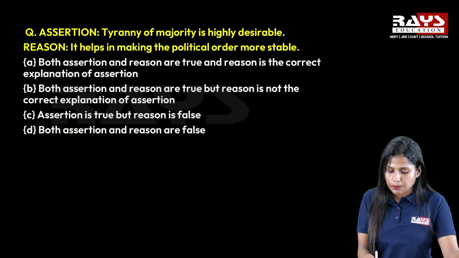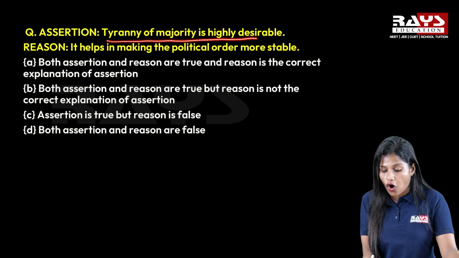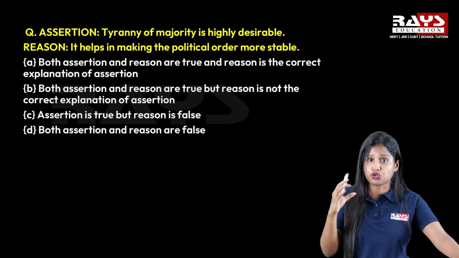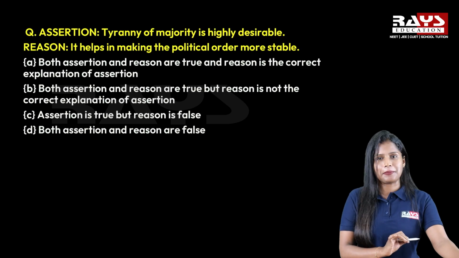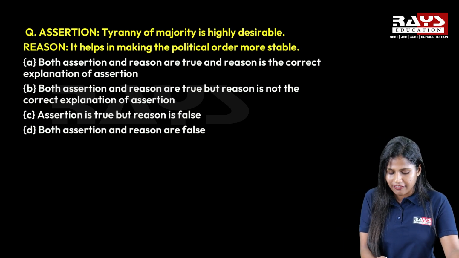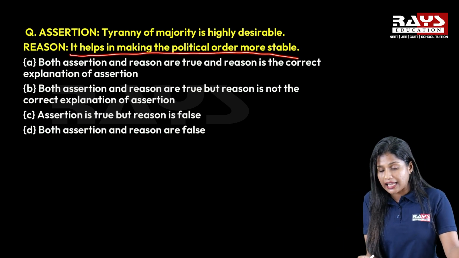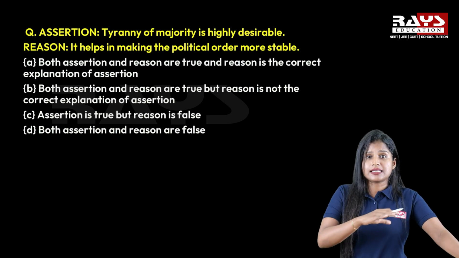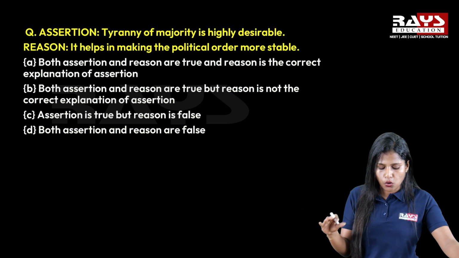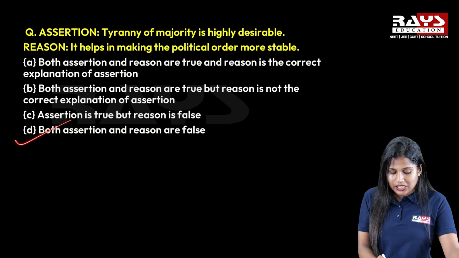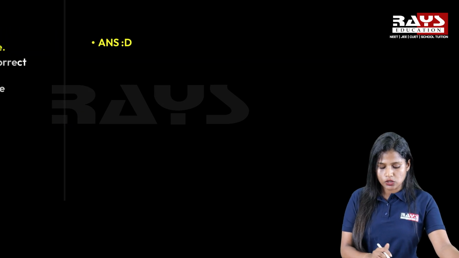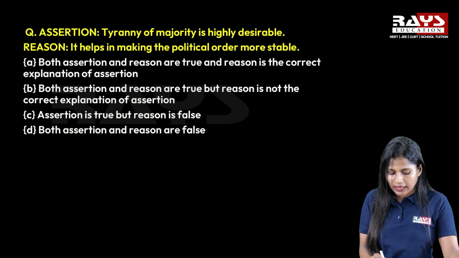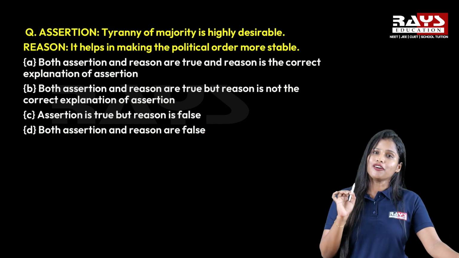While reading this assertion, the tyranny of majority is highly desirable, we cannot say that statement is true. That is not a desirable thing. And the reason given is that it helps in making the political order more stable. Tyranny of majority will not make stability throughout our country. So we can say that both assertion and reason are false. So option D is the right answer for this question, both assertion and reason are false.